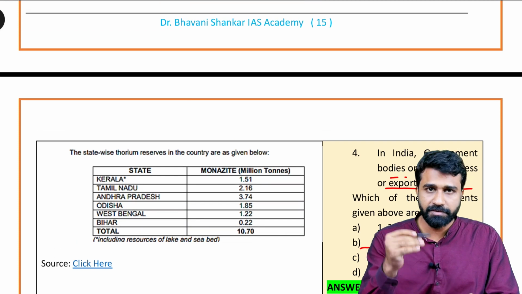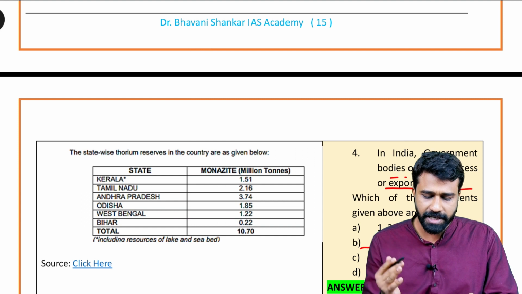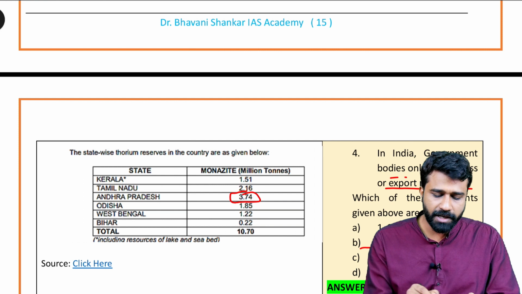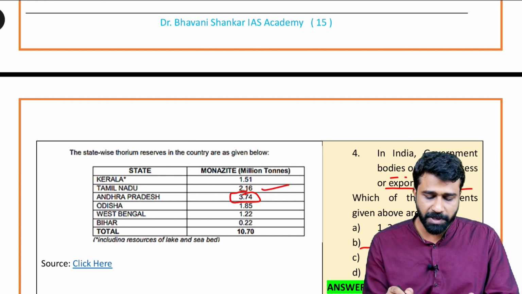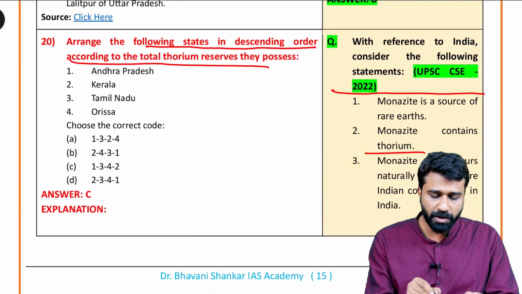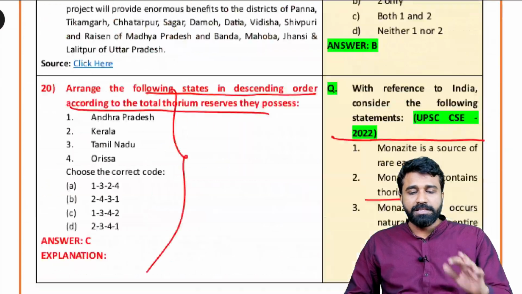Next, coming to the distribution perspective of thorium reserves in India, Andhra Pradesh has the highest monazite reserves: Andhra Pradesh 3.74, Tamil Nadu 2.16 in second place, and next Kerala 1.51. This is the order you have to arrange, in descending order. I think this session would have helped you.